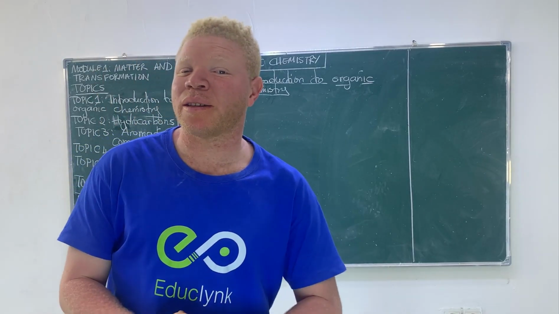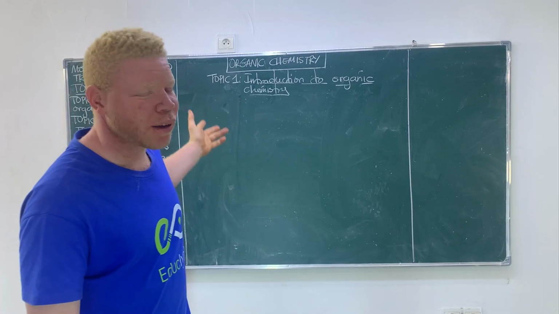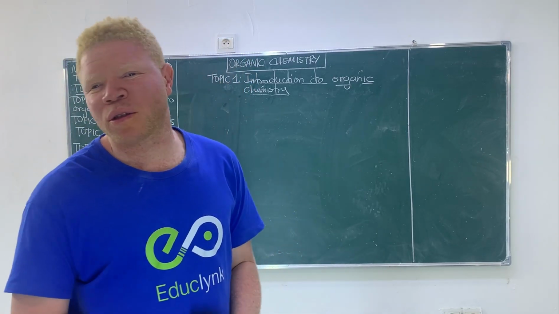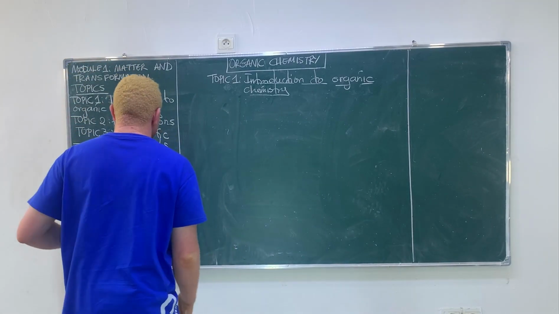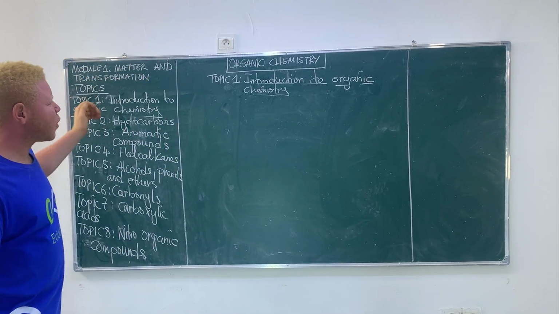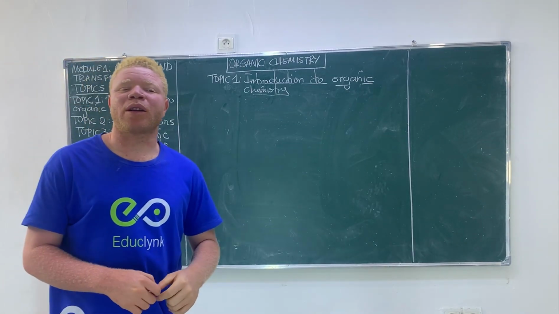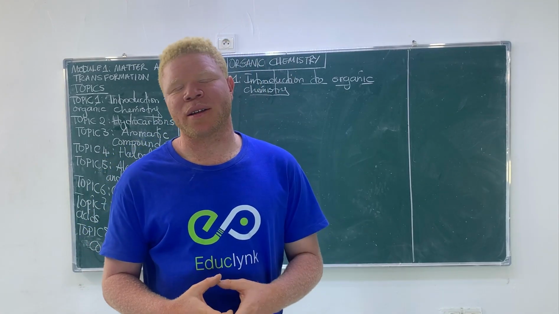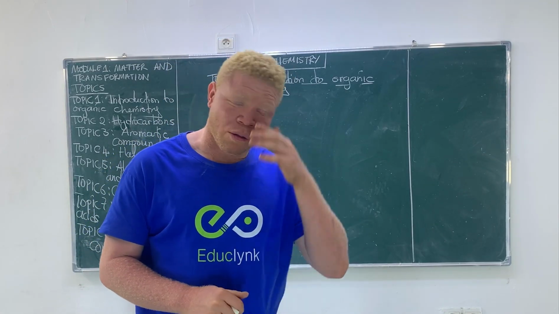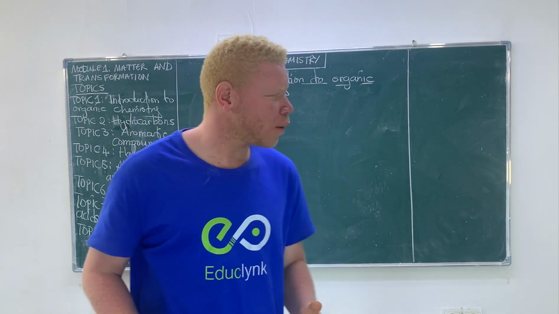Today we're starting a new branch of chemistry, which is organic chemistry. In the course of this series of lessons, we shall go through these topics. Topic one, introduction to organic chemistry. In this introductory part, we are mostly going to see the nomenclature of organic compounds, or how we can name organic compounds. In fact, it's all about nomenclature.